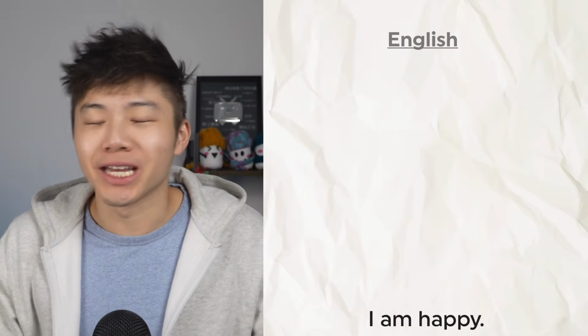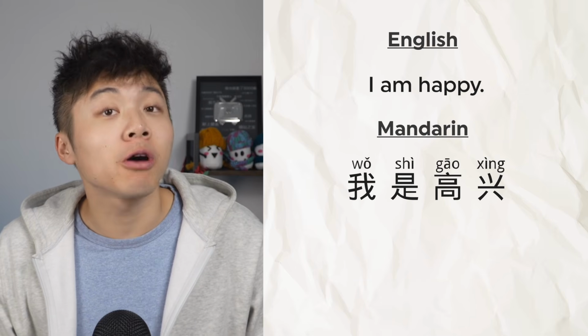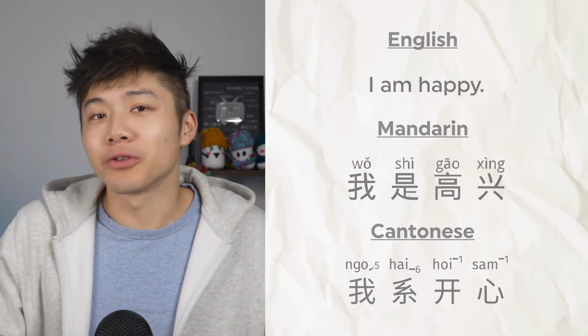It feels natural to say, I'm happy. 我是高兴. 我係開心. Literally, I am happy from English, but native speakers would never say that. This mistake is subtle but powerful. Mastering when not to use 是 or 係 in Cantonese will make your Chinese sound far more natural and fluent, and it's one of those little wins that take you from Chinese noob to, okay, here, he knows Chinese.